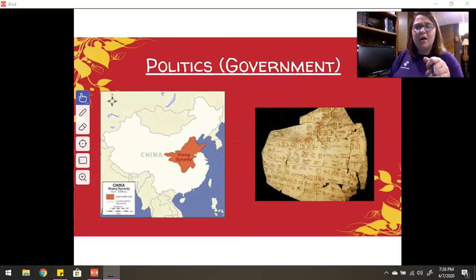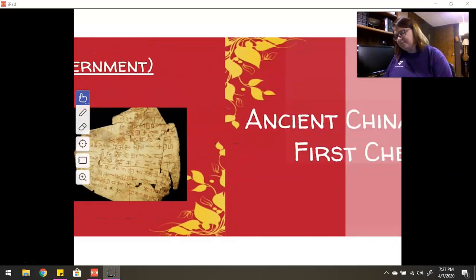On the right, we have a picture of written language. What they think would have been one of the first examples of Chinese written language that might have come out of the Shang Dynasty. It's really hard to tell with ancient artifacts like this, but it's kind of a cool picture. You can kind of see it's old, it's worn, you can see some writing on it. Just like in Mesopotamia, ancient writing for the ancient Chinese began with pictures and then eventually led into the language that we see today. So it's really kind of cool to see that as well.